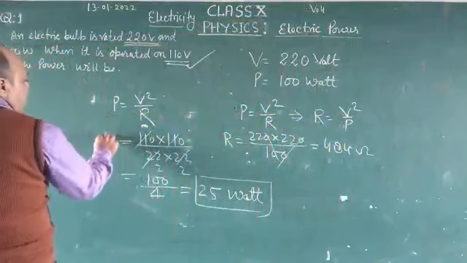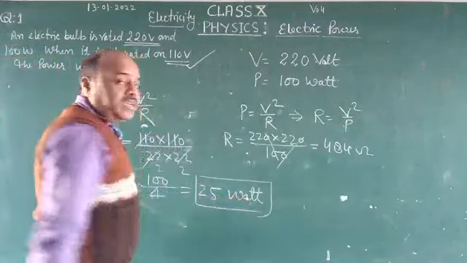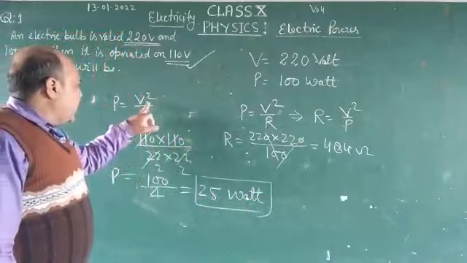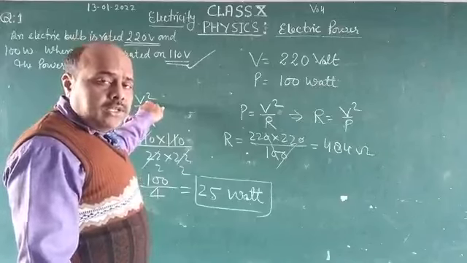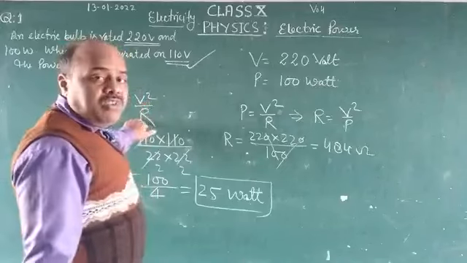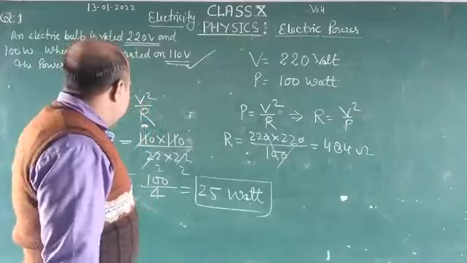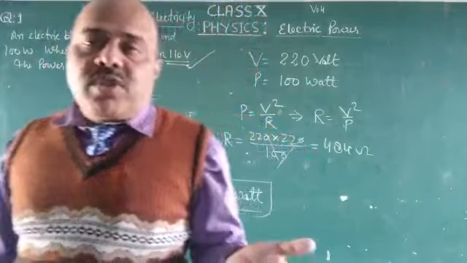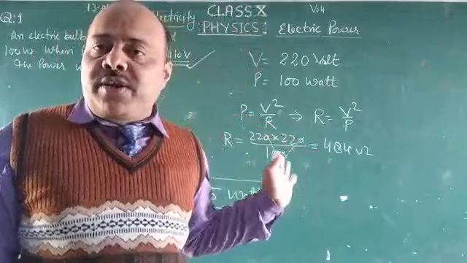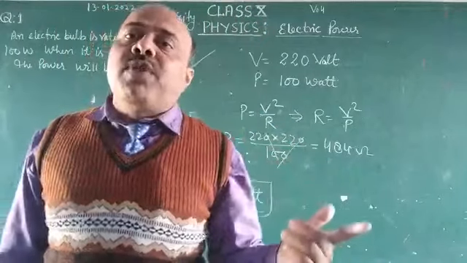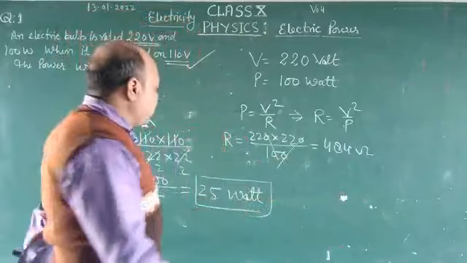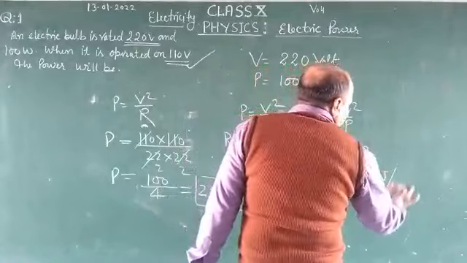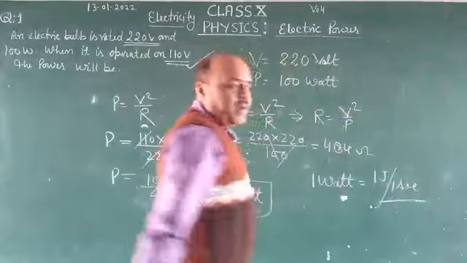Because it is power, we write watt, because the watt is the SI unit of electric power. Potential is measured in volt and resistance is measured in ohm. But electric power is measured in watt or joule per second, because joule per second is also a unit of electric power. We can write that the SI unit of electric power is watt, and 1 watt is equal to 1 joule upon 1 second.